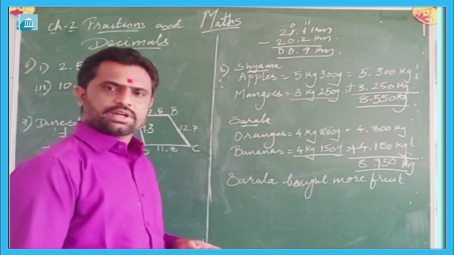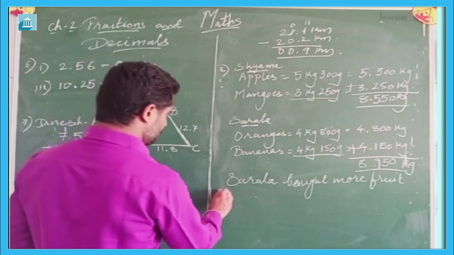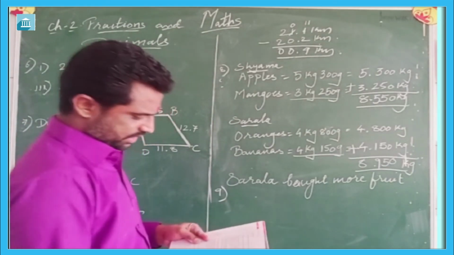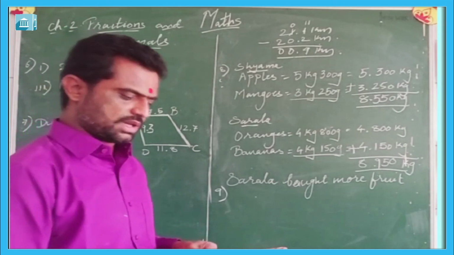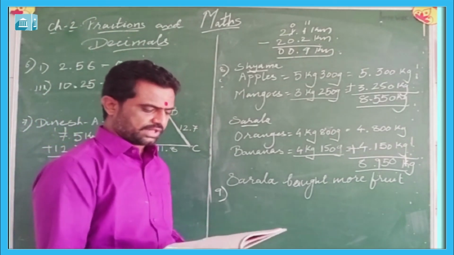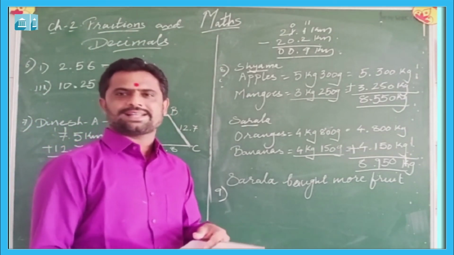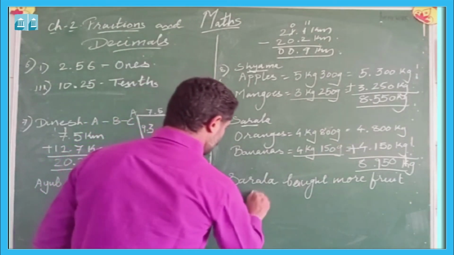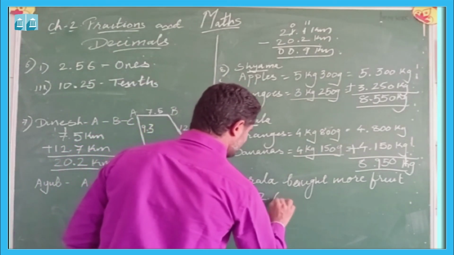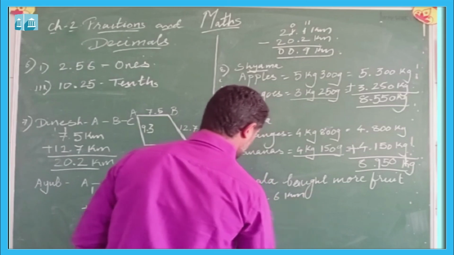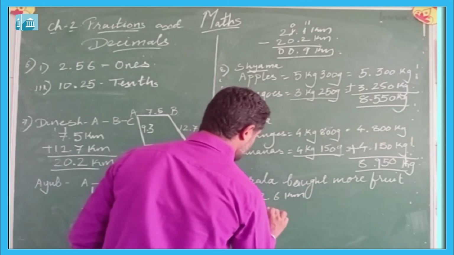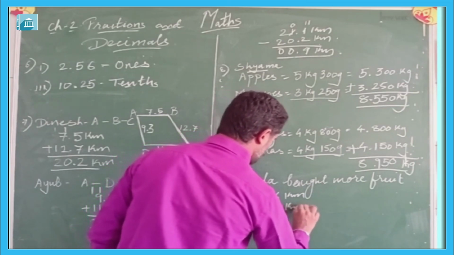The last question is question number 9. How much less is 28 kilometer than 42.6 kilometer? Here 42.6 kilometer minus 28.0 kilometer.